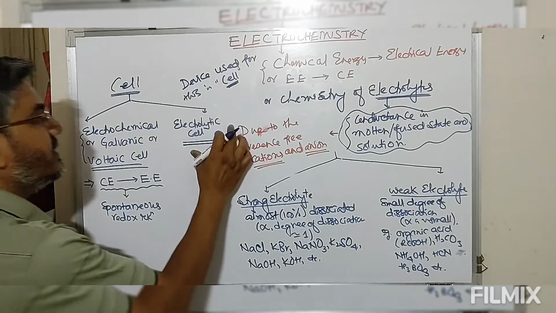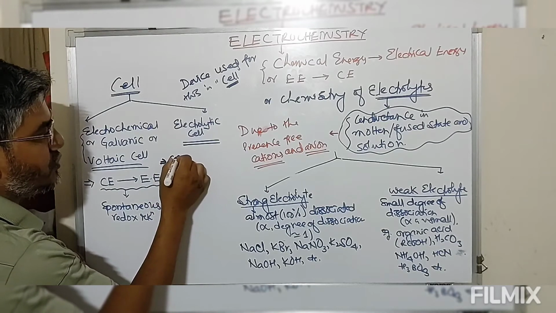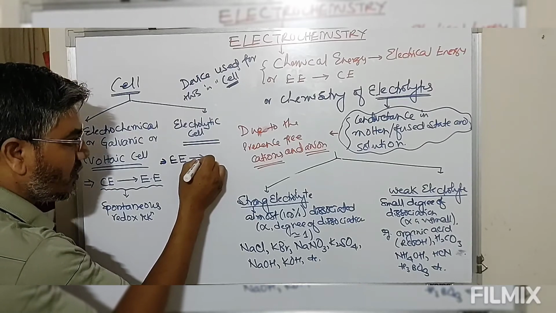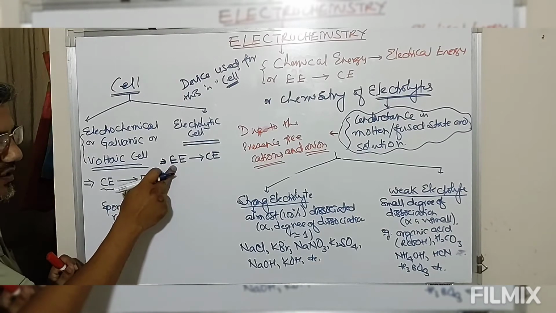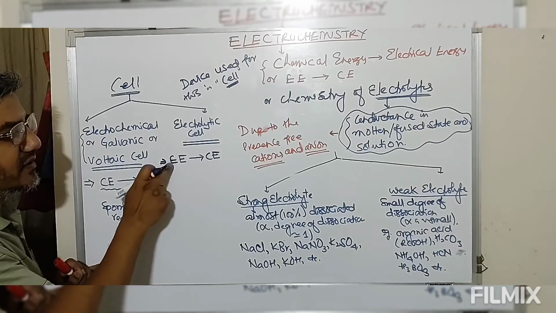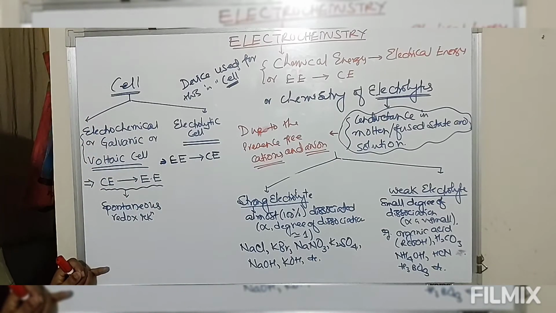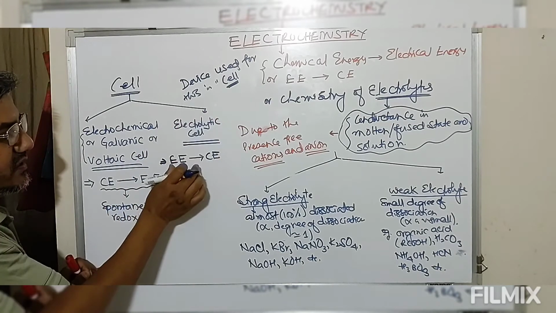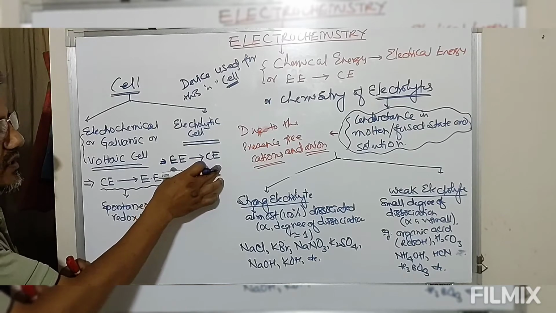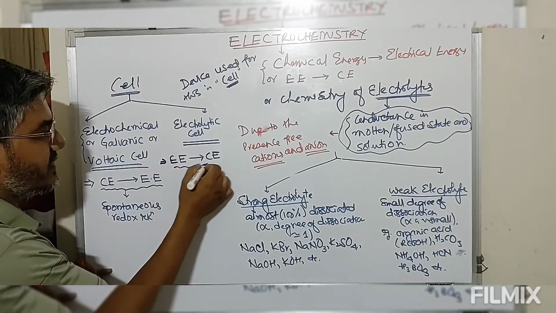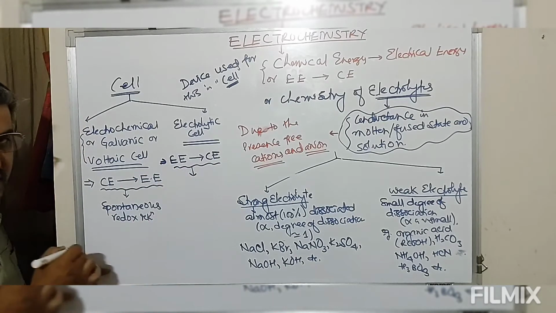This is a device in which electrical energy is used to carry out a non-spontaneous chemical process, that is, electrical energy is converted into chemical energy. That device is known as the electrolytic cell, and the process is non-spontaneous.